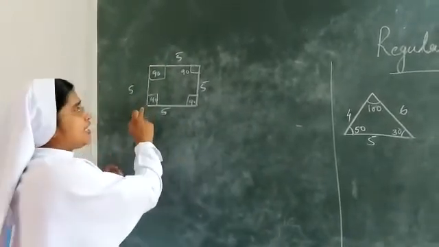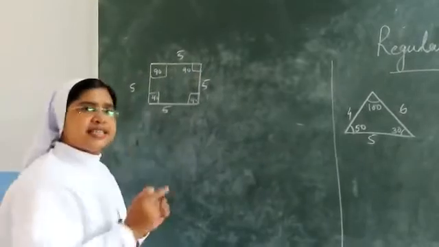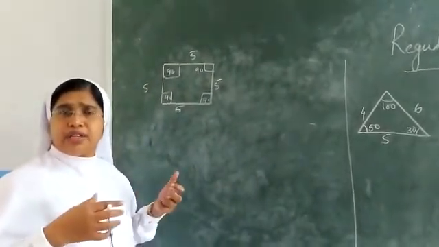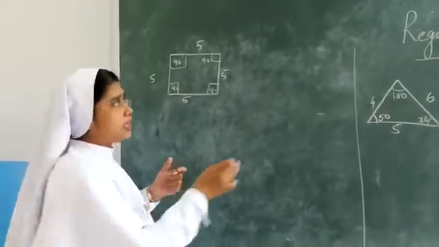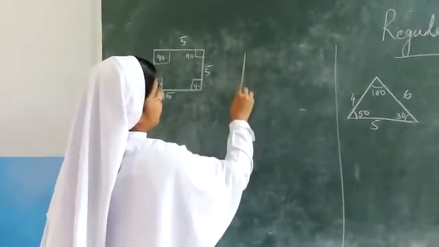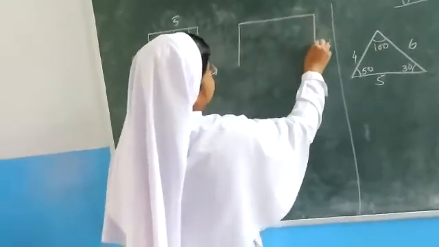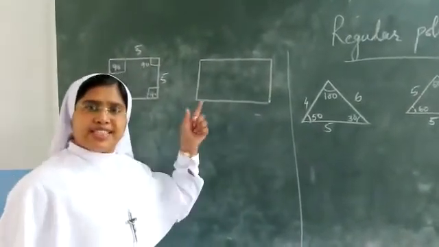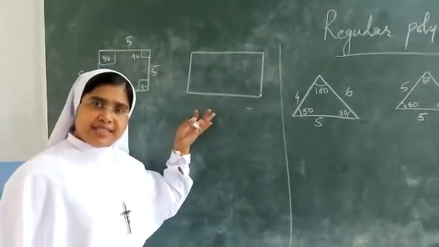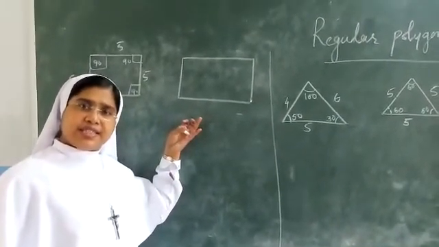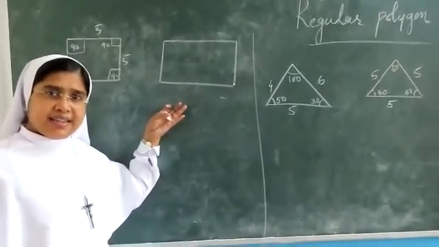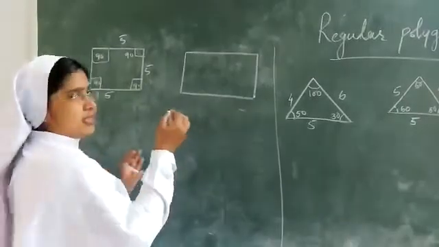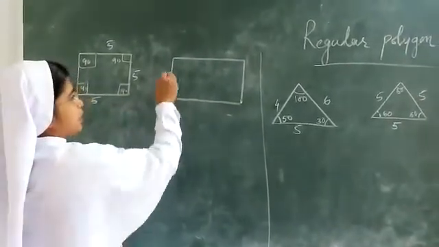Now we have 4 sides that are the same and 4 angles that are also the same. Now we can draw another quadrilateral here. This also has 4 sides. What type of quadrilateral is it? It is a rectangle. What is special about a rectangle?